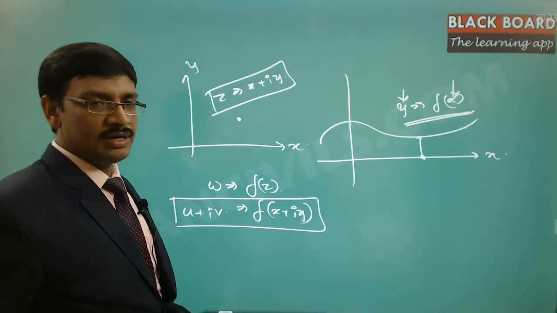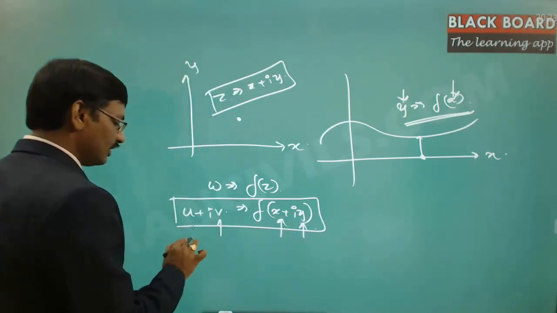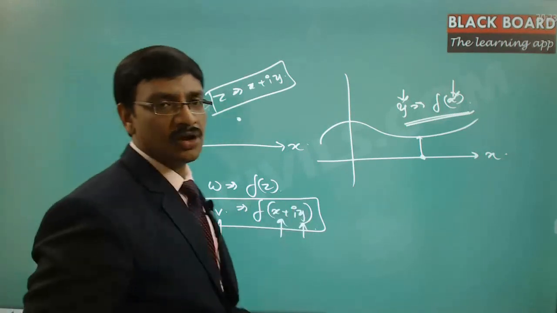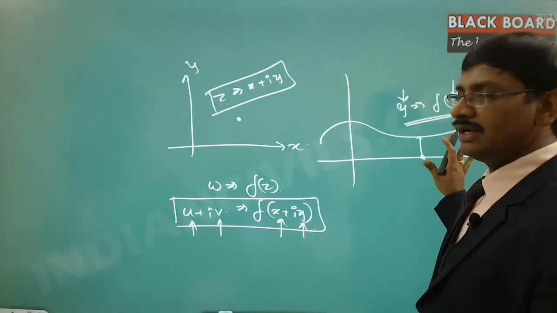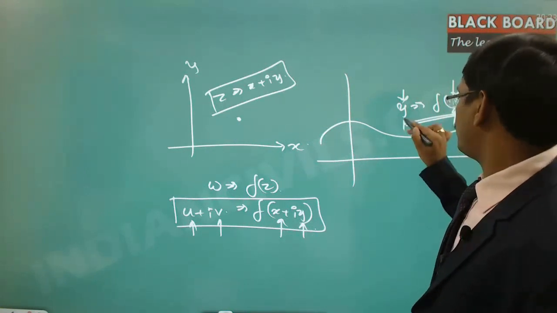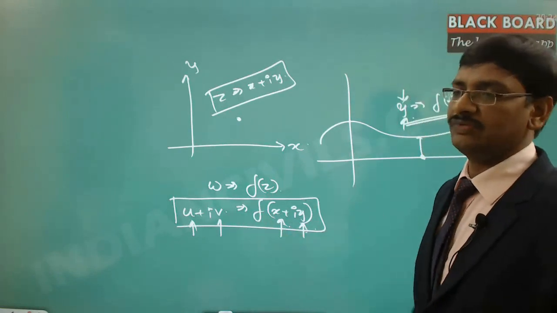Now here, if you try to understand, two independent variables are there and two dependent variables are there. Together we are forming a complex number or complex function. In the case of real analysis, there is one independent variable and one dependent variable. Here, two independent variables and two dependent variables together come as a function.